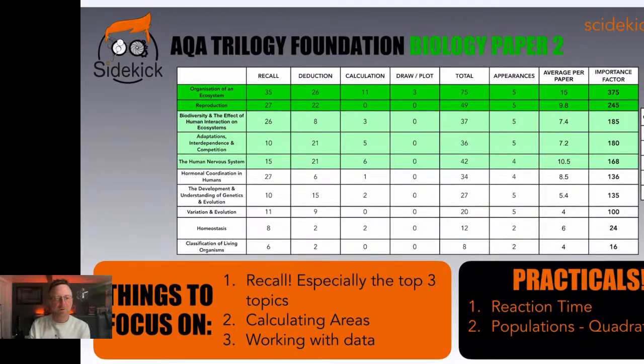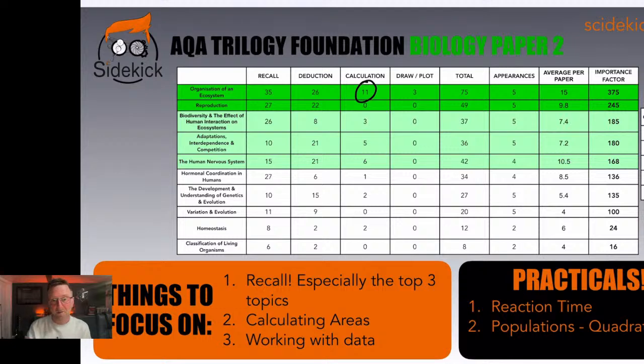Second thing to do, if you want to write these down, please go ahead. Calculating areas. Why have I put that? Because that's a maths thing. Like, why are you putting maths things in my biology revision, Rich? Well, the simple reason is this. Boom. Okay. I say all your calculations.